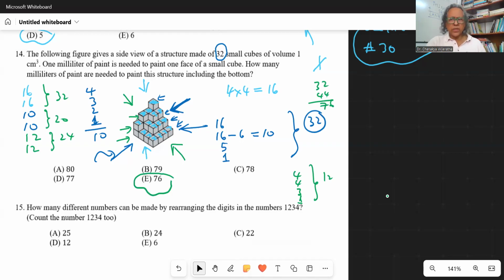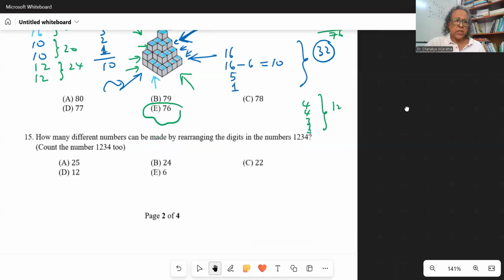So you can see that even counting can be fun, right? You can find shortcuts, right? With reason. All right. Let's go to the next question.